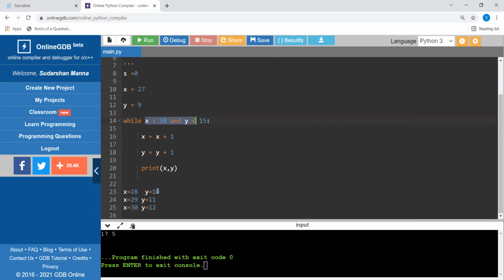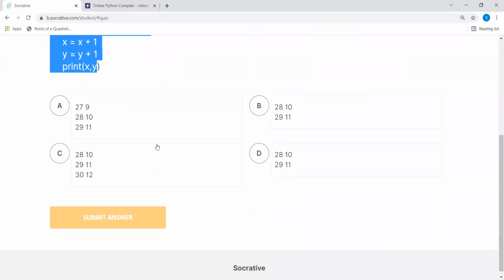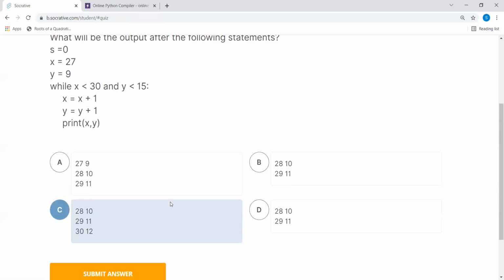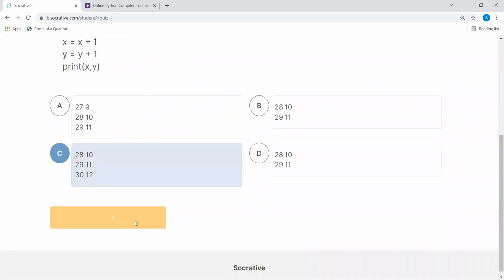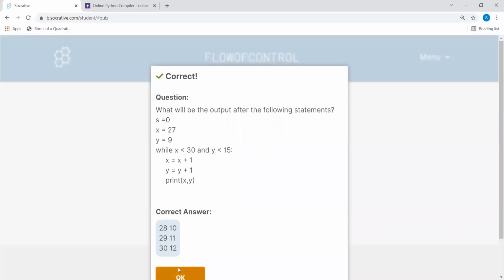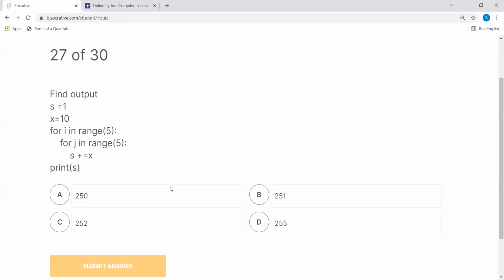So we can say the output is 28, 10, 29, 11, and 30, 12. This is the correct answer, option C. Now question 27.